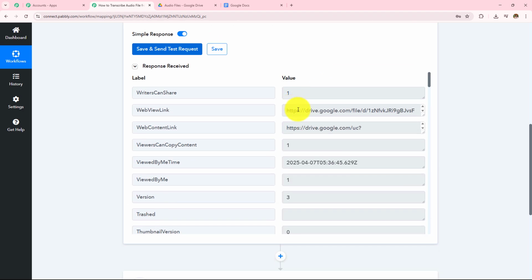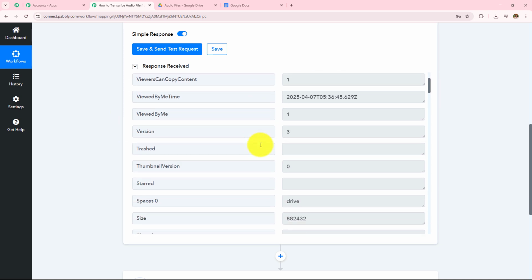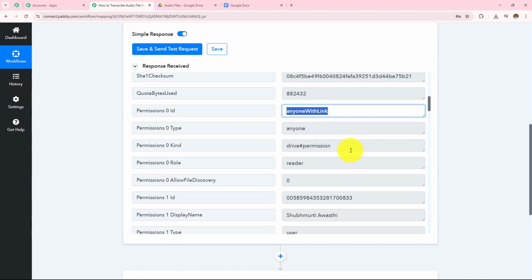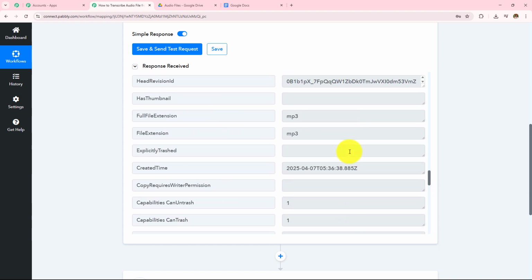So here I have received the response. I have received the web view link, web content link. If I scroll down, here you can see the permission ID, the permission type is anyone, which means the file can be shared with anyone with the link. Then here we have received the rest of the details.